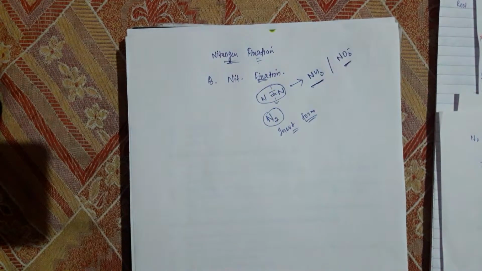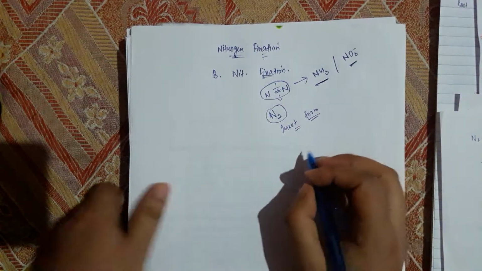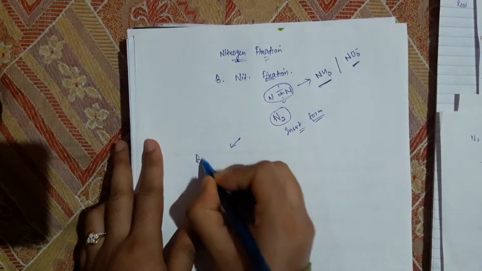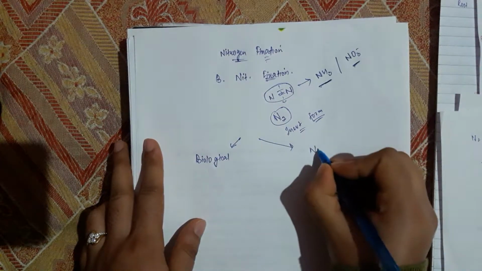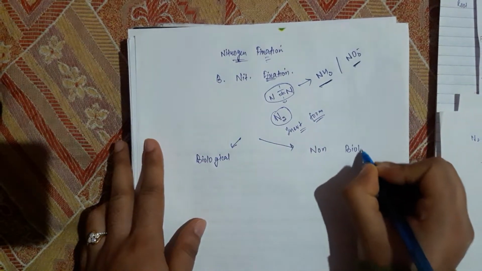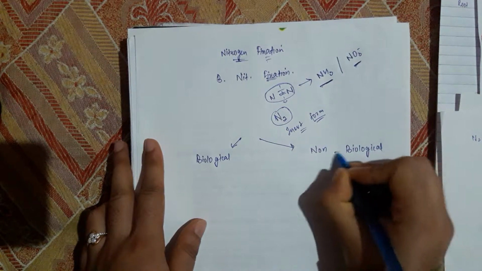So what are the types of nitrogen fixation? It can be biological or non-biological nitrogen fixation.